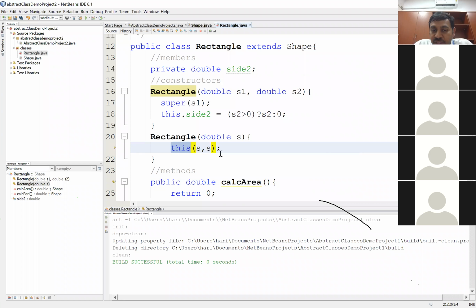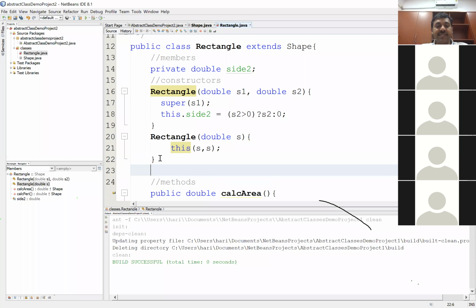So this of here means I'm invoking the constructor. Which constructor? The constructor which has got two parameters. Which one is that? This one. So this of s comma s statement invokes this constructor, passes on s value for s1, another s value for s2. So that means it is passing the same value for both s1 and s2, which is as good as being the square shape, right?